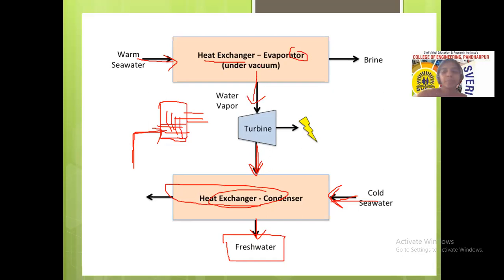Whatever unwanted components are available inside that heated water are thrown out as brine. Brine is nothing but liquid having a maximum amount of salt or unwanted components. This is called brine, salty water. So this high concentration water is thrown out of the system here.